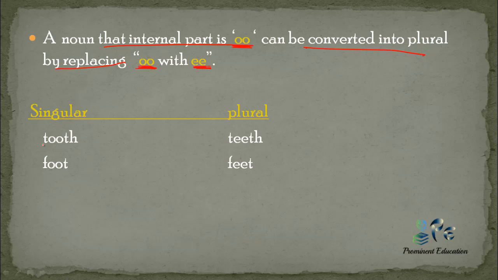Like you can see, tooth. There is a double o, so it became teeth, double e. The next word is foot. Foot changes into feet. Double o changes into double e to make it plural.